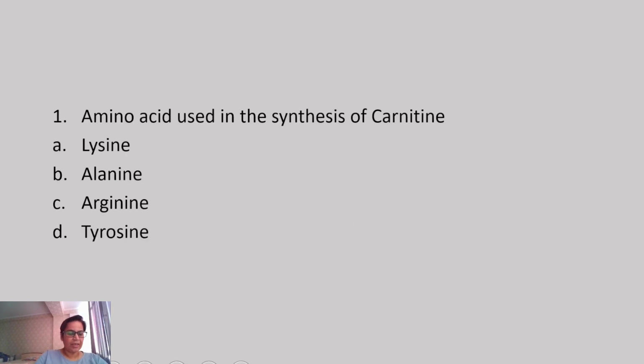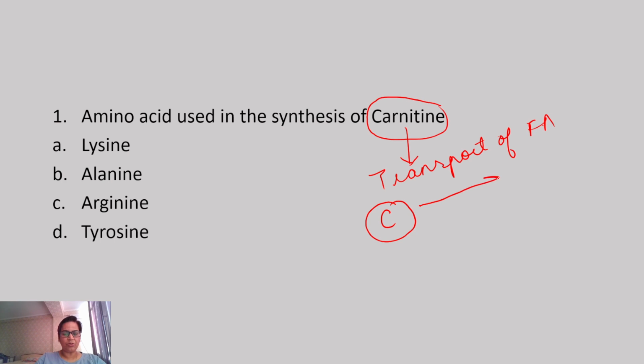Question number one is: amino acid used in the synthesis of carnitine. First of all, you should understand what is the function of carnitine in the body, isn't it? This carnitine is actually required for the transport of the fatty acid from the cytoplasm to the mitochondria, because synthesis of fats takes place always in the cytoplasm, but oxidation or breakdown takes place in the mitochondria.